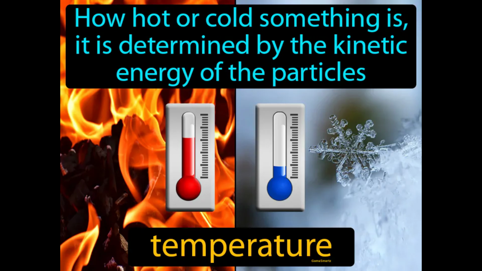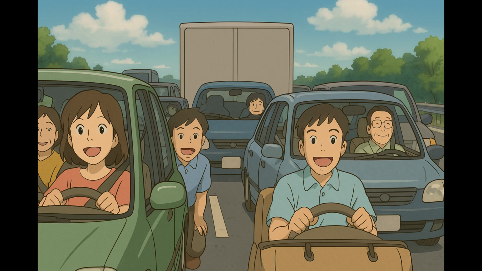How hot or cold something is, it is determined by the kinetic energy of its particles. Temperature. Temperature is a measure of how fast the particles in a substance are moving. Imagine you're stuck in traffic, and the flow of cars seems to dictate how long your journey will take. This situation is similar to how the temperature of an object is determined by the speed and movement of its